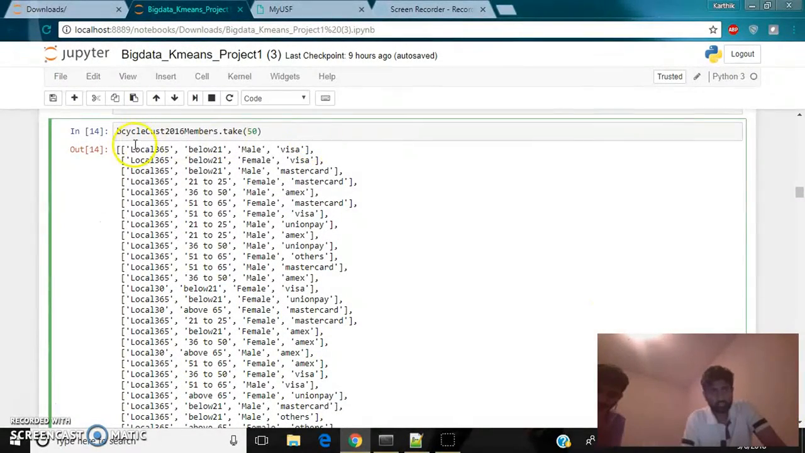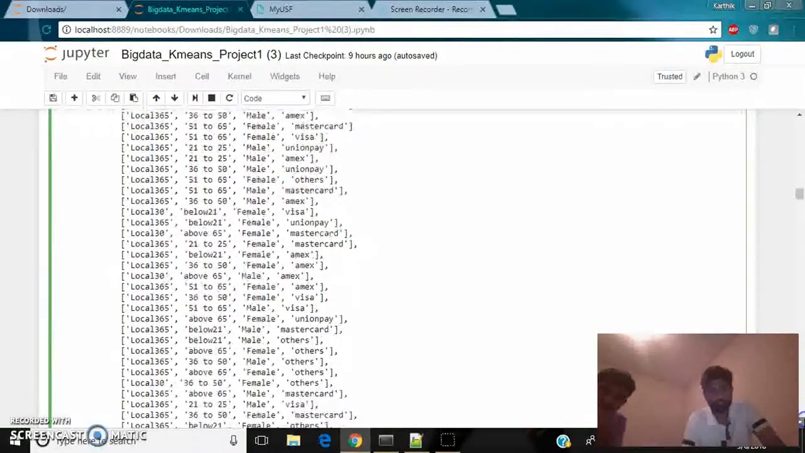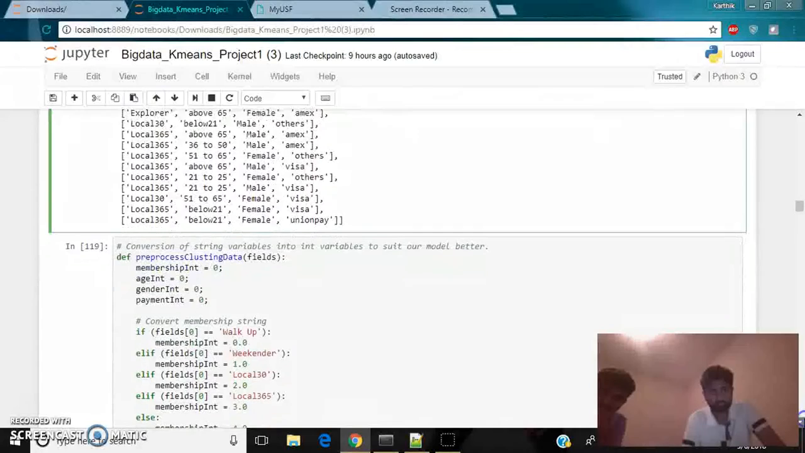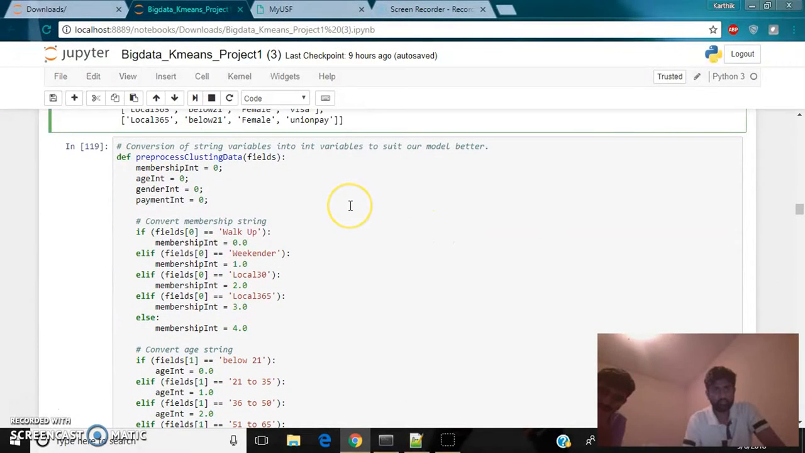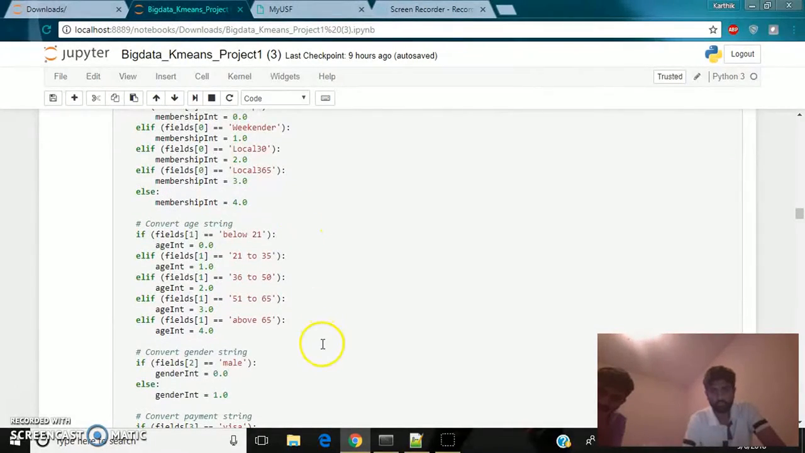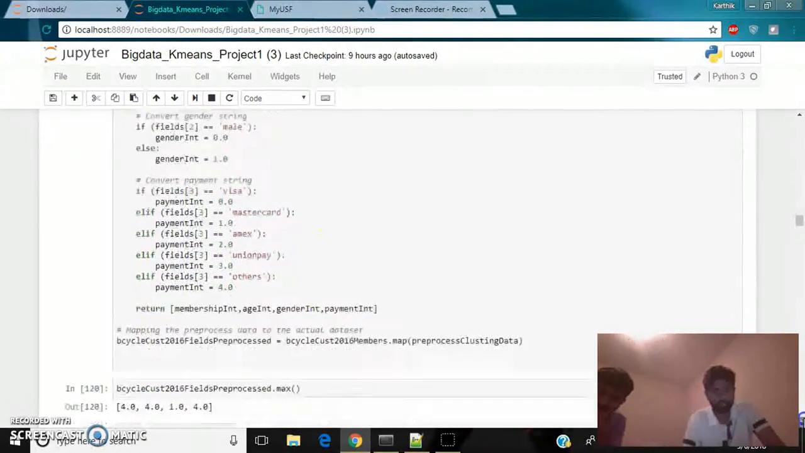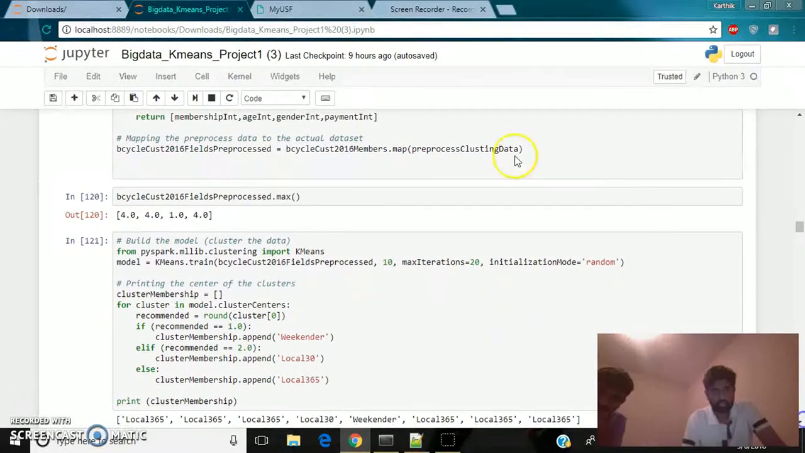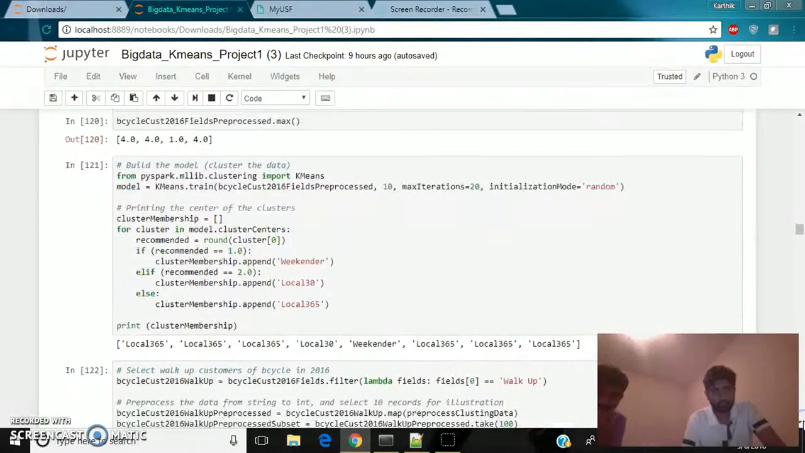And as we can see, I've again printed the whole processed data here, which is the membership type, age, gender, and the payment type, the features which I have chosen for my analysis. Here, since everything is in a string format, I'm converting things into int. The membership type has been converted into int, and respectively all the features I'm converting from string to int. And this is the final scaled data.